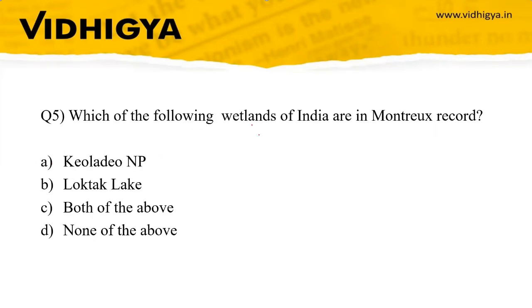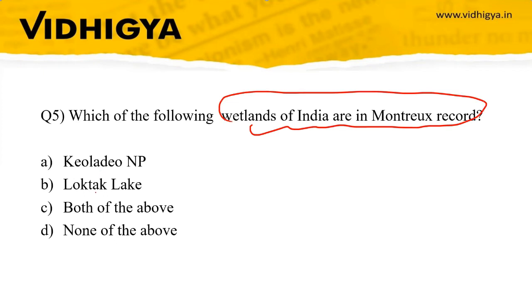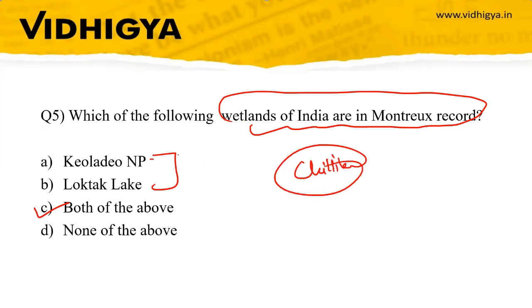Question 5, which of the following wetlands of India is in the Montreux Record? Your options are Keoladev, Loktak Lake, both of the above, none of the above. The correct option is both of the above. So these two are in the Montreux Record. Earlier, Chilika Lake was also there, but it was removed. Keoladev is in Rajasthan and Loktak is in Manipur.